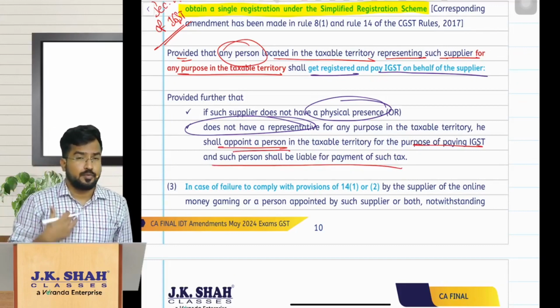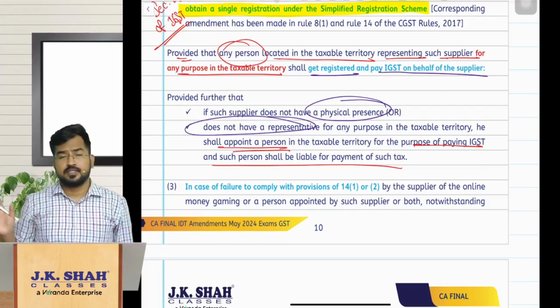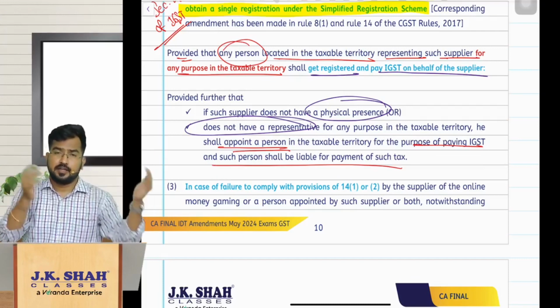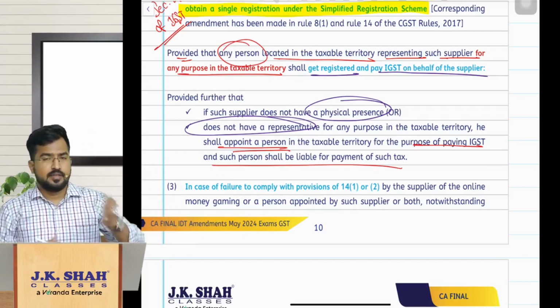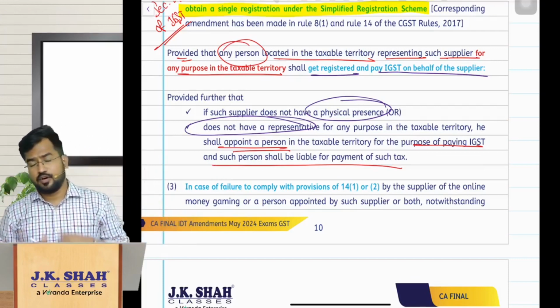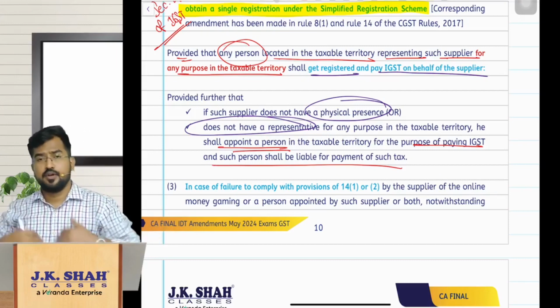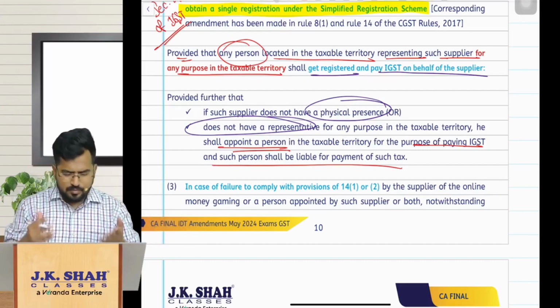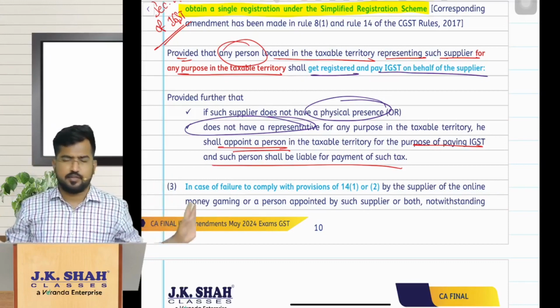So if you are providing online money gaming from outside India, still we won't catch the recipient, we'll catch only you, the supplier. The supplier can get the registration through the simplified registration scheme, or he can do it through his representative. Sir, I don't have a physical presence or a representative in India. No, please appoint a person for this purpose and pay taxes.